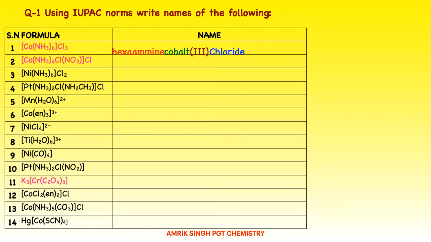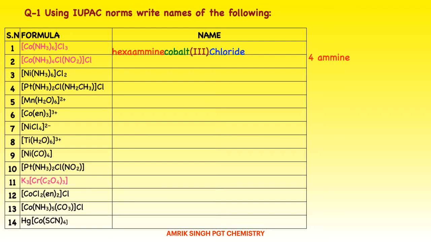And chloride, never write the number 3 as trichloride, it is not right. We will have to give the numbers only for the ligands which are present in the square bracket, neither before the square bracket, nor after the square bracket. If anything is present more than once outside, then their number is not required to be given. Okay, the number is given only for ligands which are present in the square bracket. Now, that was the name for the first one.